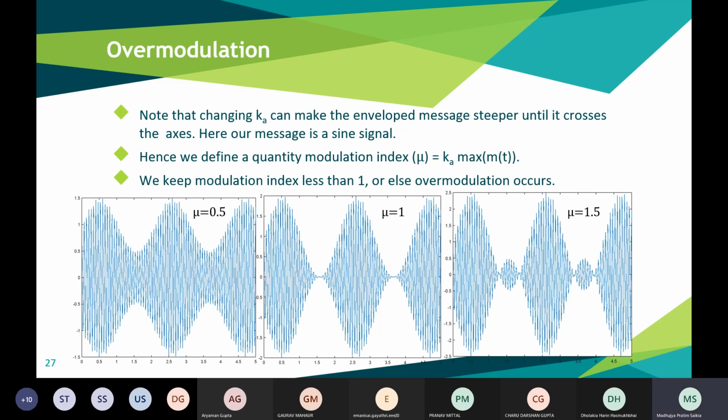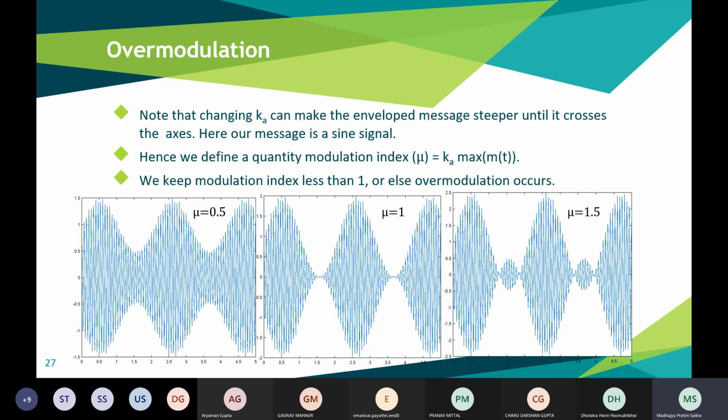So for mu equal to 0.5, we can see that the transmitted wave has an amplitude always greater than 0. For mu equal to 1, the transmitted signal has an amplitude 0 at some point.